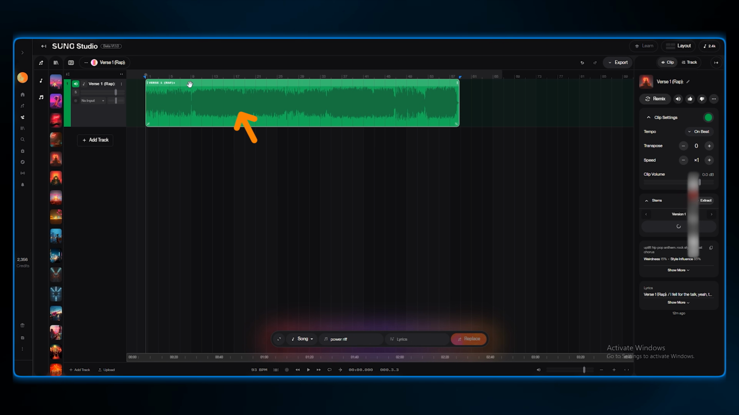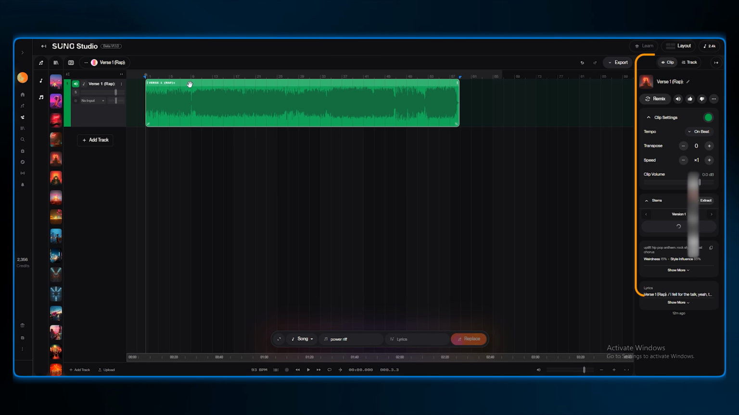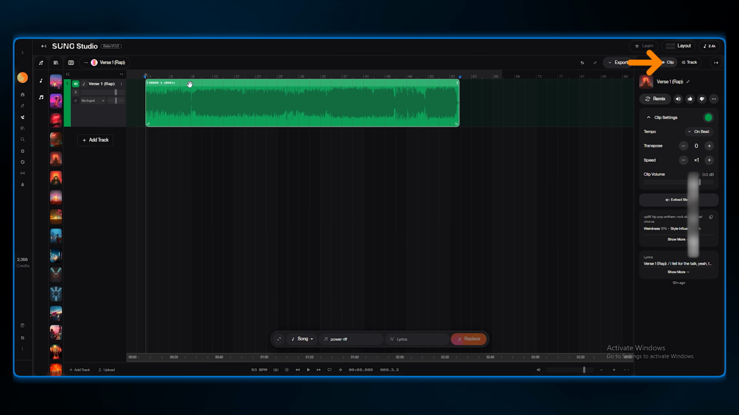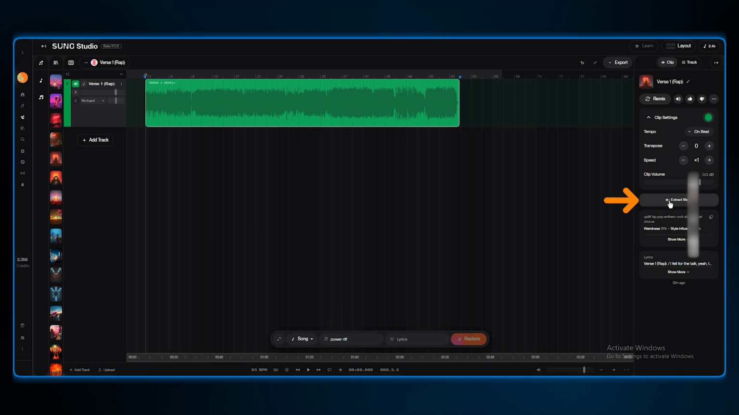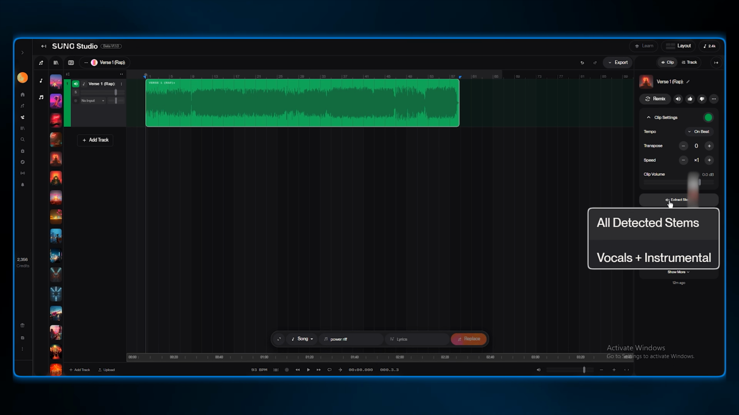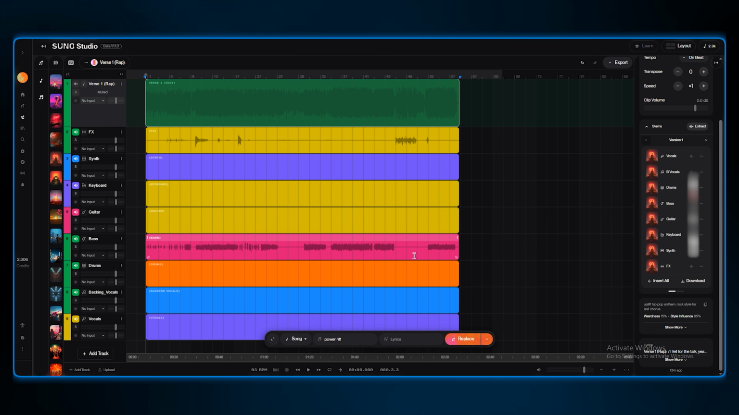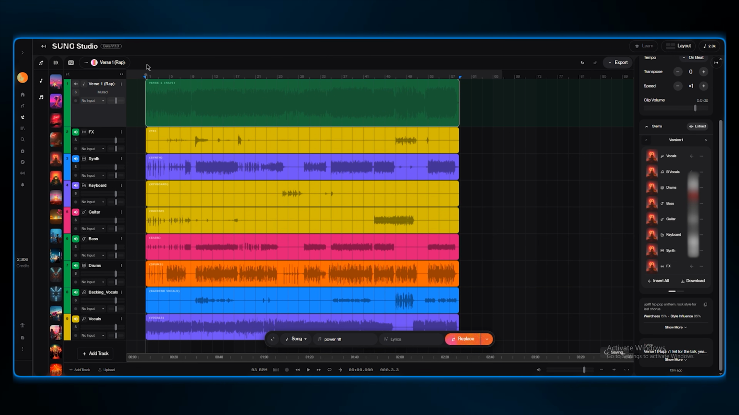Click on the song on the timeline, and a settings section appears on the right side. At the top, there are two tabs, Clip and Track. Under Clip Settings, click on the Extract Stems feature. And you will get two options, All Detected Stems or Vocals plus Instrumental. I'm going to select the All Detected Stems option for separate stems on all instruments. And here we are. We got vocals, backing vocals, drums, bass, guitar, and so on, all as individual stems. I'm going to click on Insert All, and now we have everything in our timeline, giving us total control.